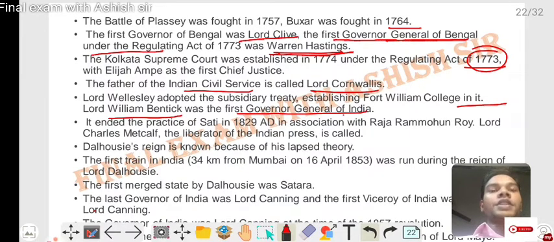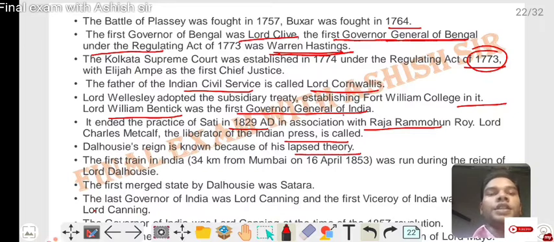In India, the practice of sati was abolished in 1829 in association with Raja Ram Mohan Roy. Lord Charles Metcalfe is called the liberator of the Indian press. Dalhousie's reign is known for the doctrine of lapse.